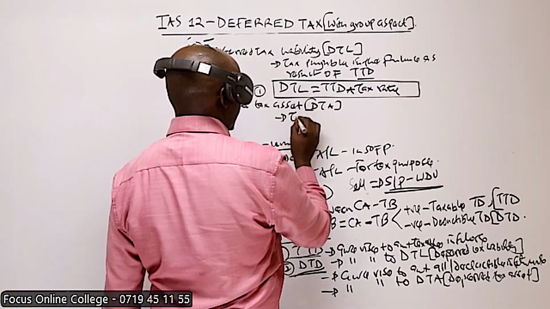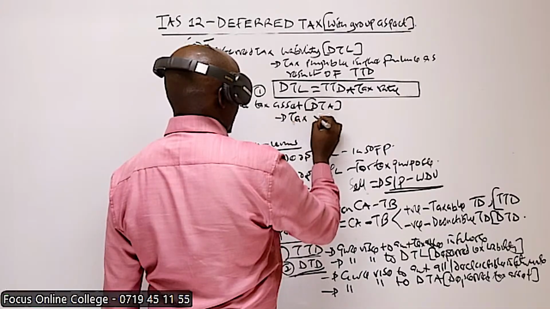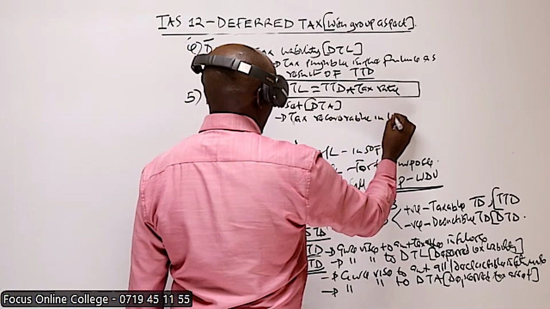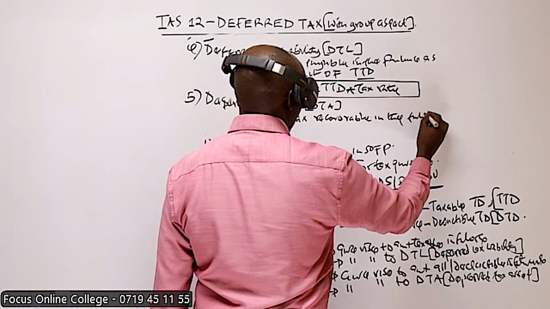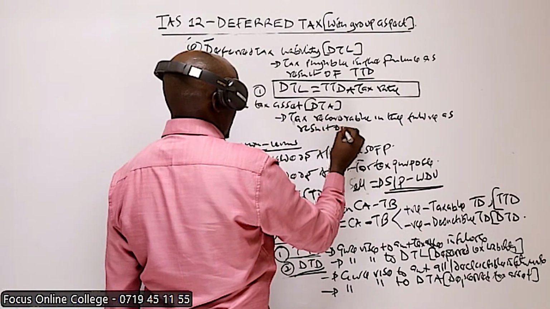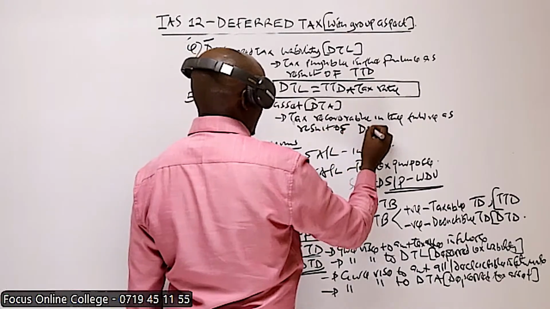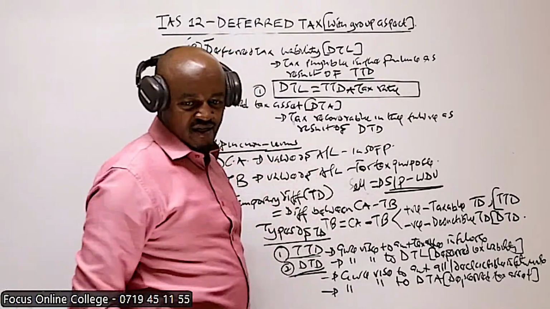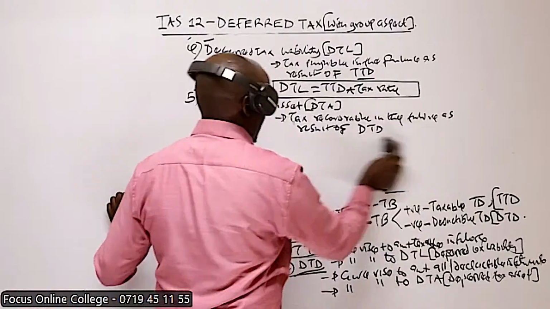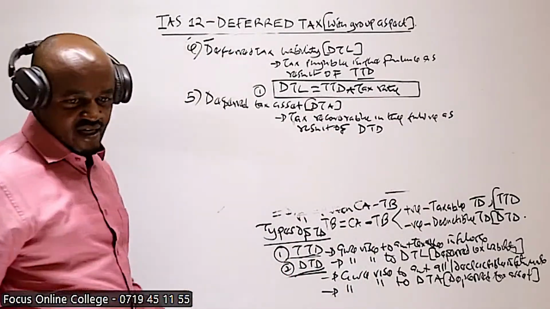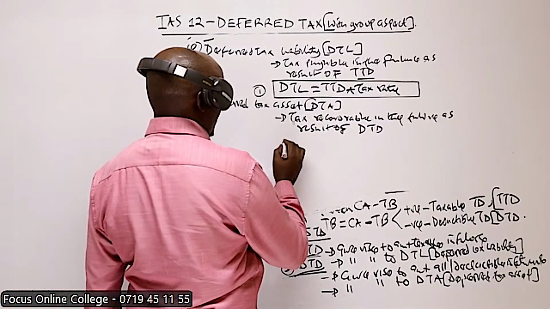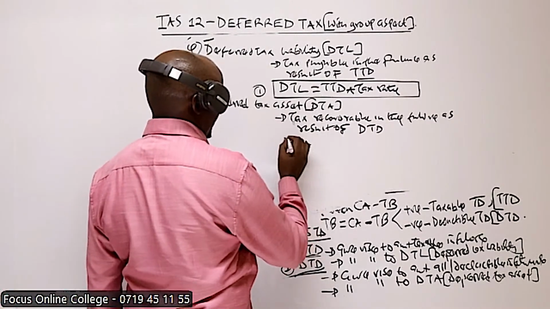So therefore, to compute the deferred tax asset,